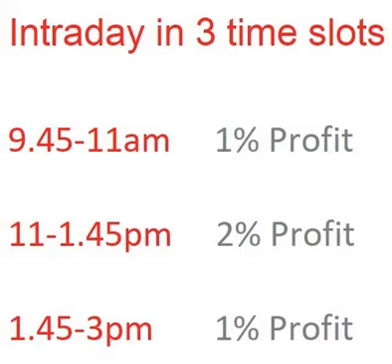So intraday is in 3 time slots: 9:45 to 11 a.m. This should give you 1% profit on your funds. 11 to 1:45 is 2% profit because it's the longest gradient that you have, either upwards or downwards. And the last is 1:45 to 3, which is very aggressive, which depends on the trend of Nifty.